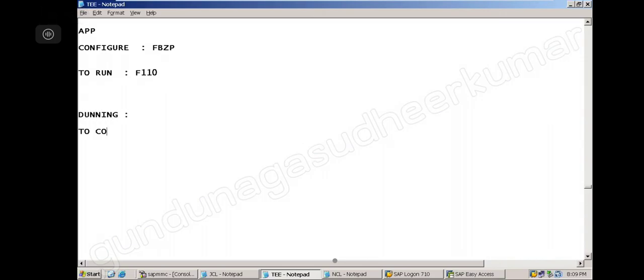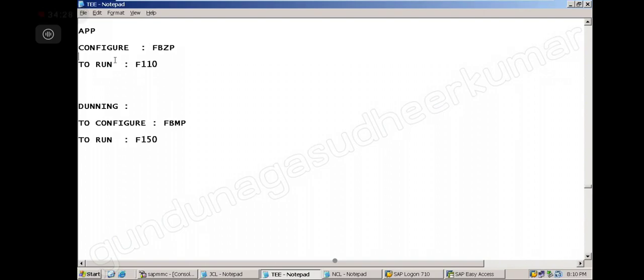To configure dunning there is a T code. The T code is FBMC. To run there is a T code. The T code is F150. Right? And it will be almost similar to APP. You have seen APP, right? It will look the same. So either run or configuration will be similar.